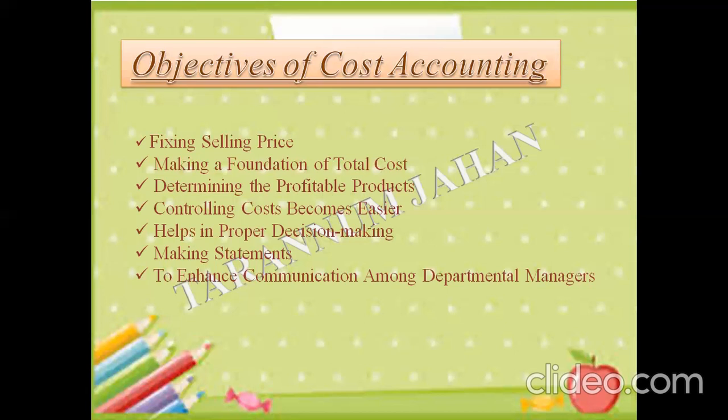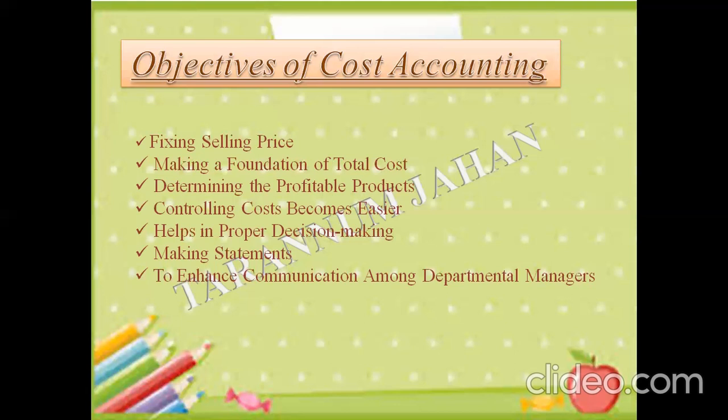Now, next is determining the profitable products. As per the aims of cost accounting, it helps an organization to understand the profitable products. If a company deals with several types of products, it can run a session of cost accounting and select the specific ones that give the proper profit. This way, it can minimize the chances of losses.